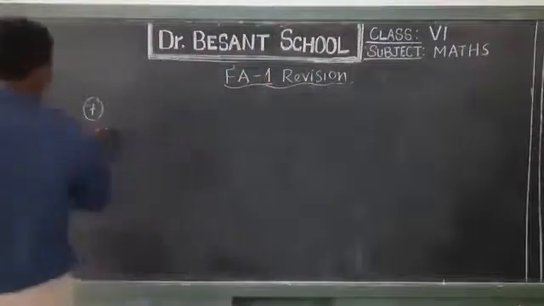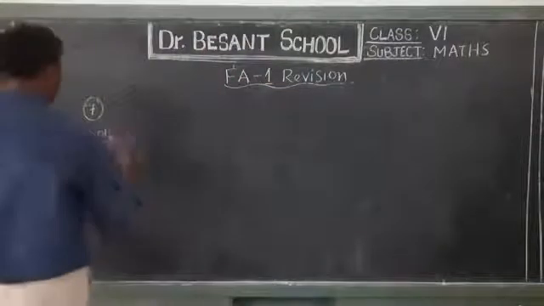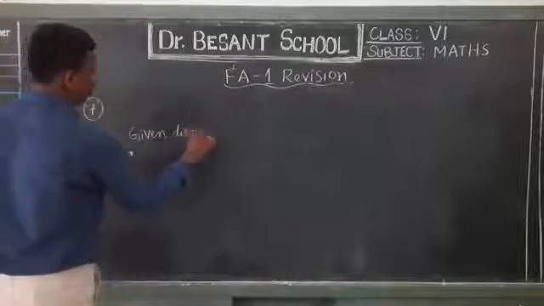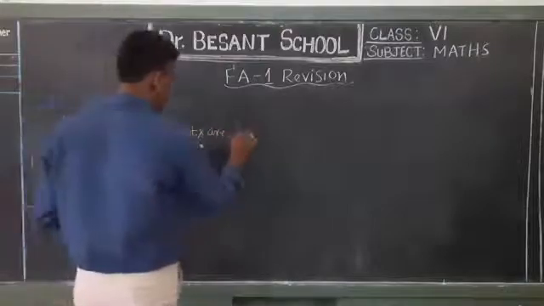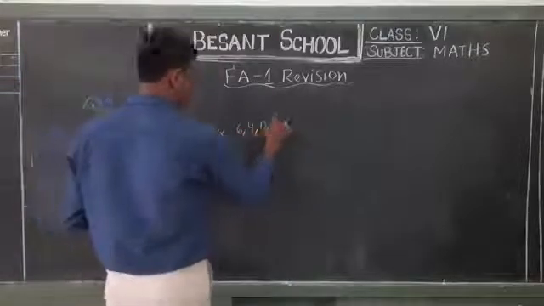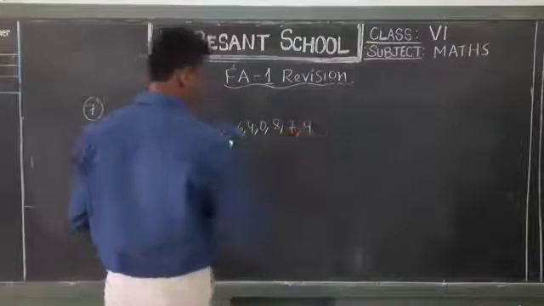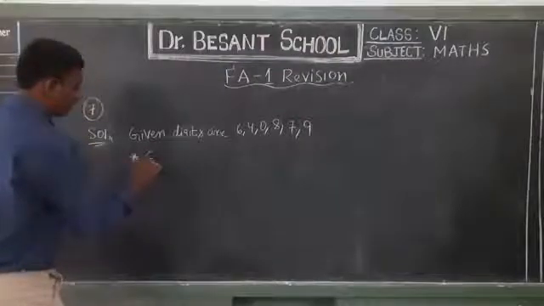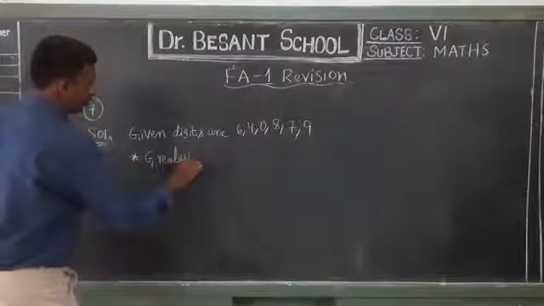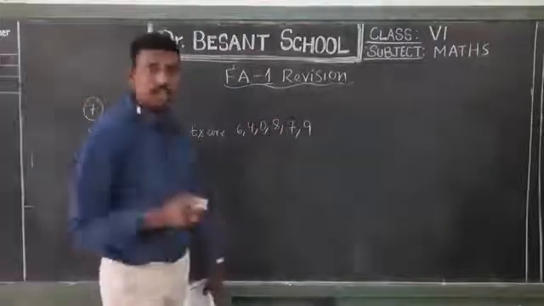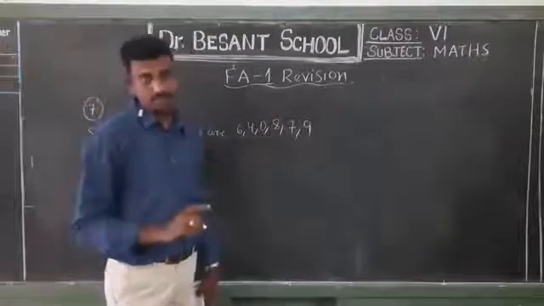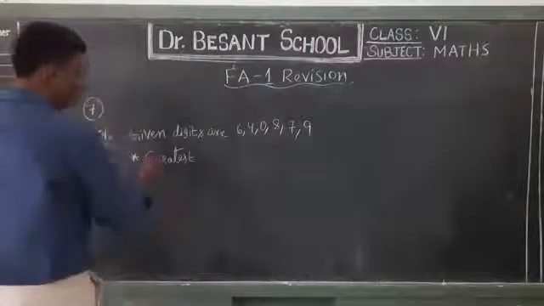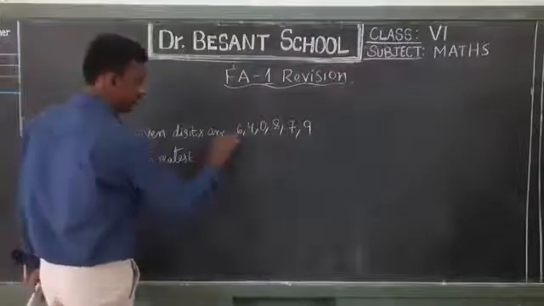So first of all, we have to check what digits are given. So first write down the digits. Given digits are 6, 4, 0, 8, 7, 9. What do you have to find out from this? The smallest as well as the greatest number. You have to use all the digits, and the digits must not be repeated. That's a condition to be remembered.